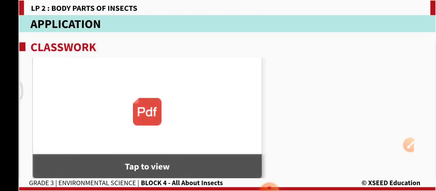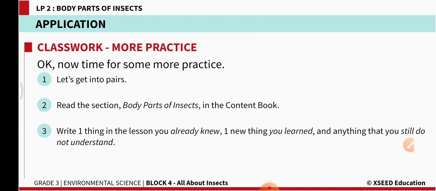Okay, next let us do some more practice. Okay, what is given here? Read the section. Second point, read the section body parts of insects in the content book. All of you should read the content book. What are you going to read today? Body parts of insects. Third point, write one thing in the lesson you already knew, one new thing you learnt, anything that you still do not understand.